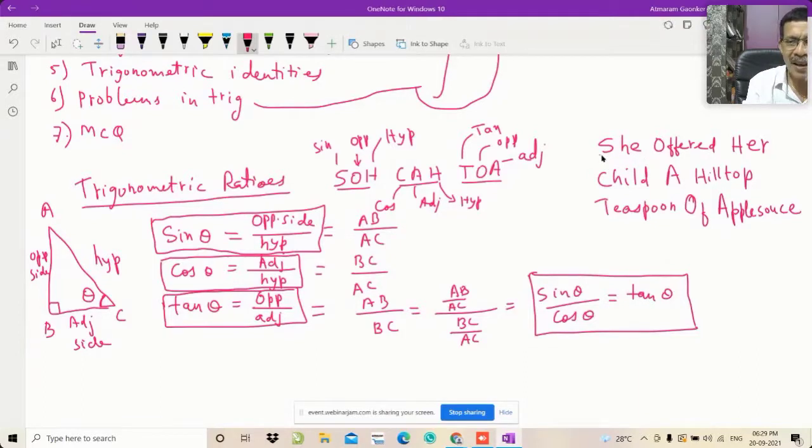So the sentence is again like this. Please loudly say it yourself 5 times: she offered her child a hilltop teaspoon of applause. Please repeat this 5 times yourself loudly. Let anybody say anything.